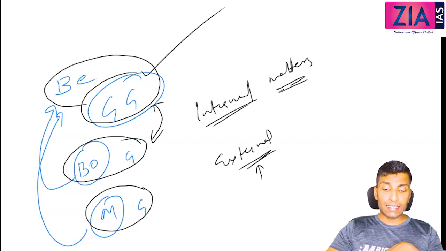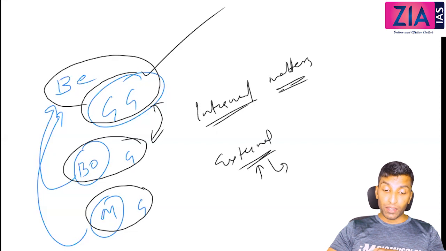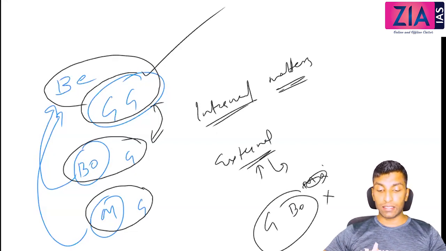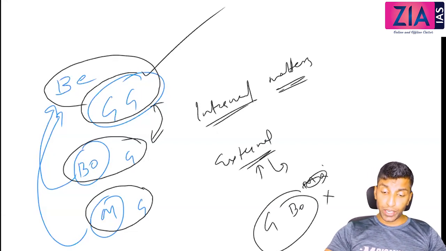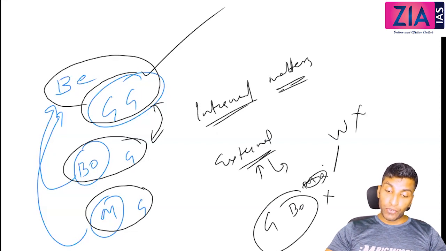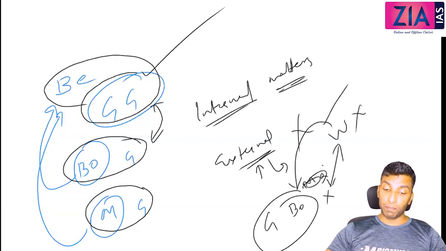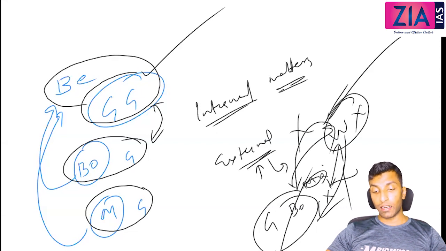But in case of external matters, exactly this is what happened after the Anglo-Maratha War. Warren Hastings actually signed a treaty with the Marathas. Okay, not Warren Hastings, the Governor of Bombay actually signed a treaty with the Marathas. We will discuss that when we discuss the Maratha wars. But the Governor of Bengal, Warren Hastings, was not interested. So if there is a difference of opinion, whose word will be final? The Governor of Bengal. So he came to Bombay and annulled the treaty. When he went back, the Governor of Bombay signed the treaty again, and Warren Hastings came again and annulled the treaty. So finally he has the final say, because in external matters, the Governor General has the final say.